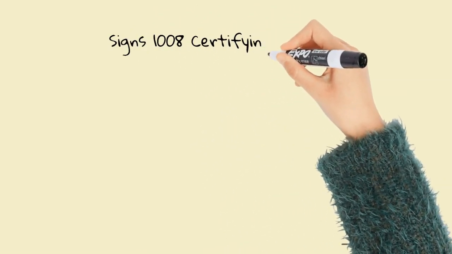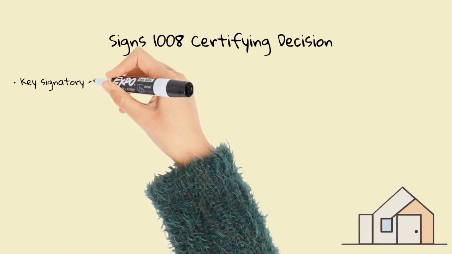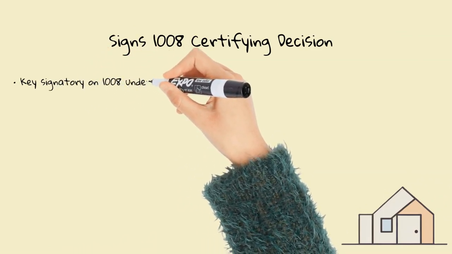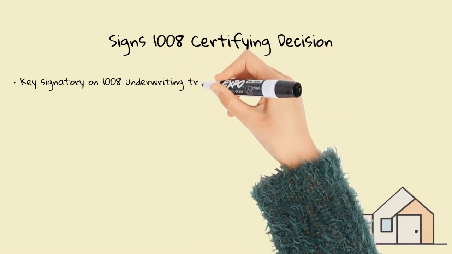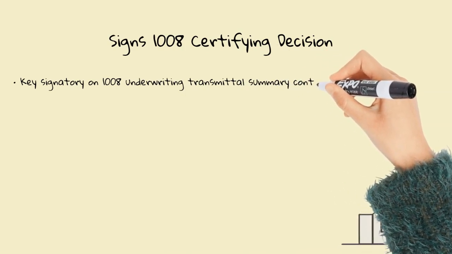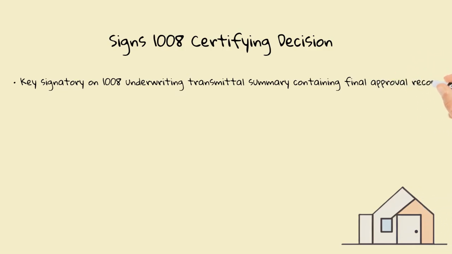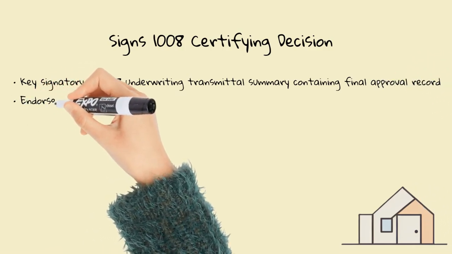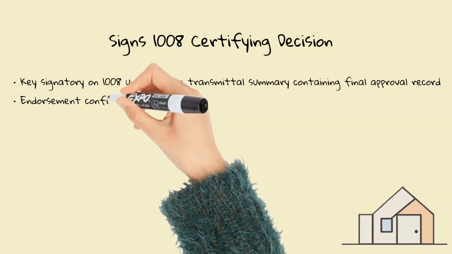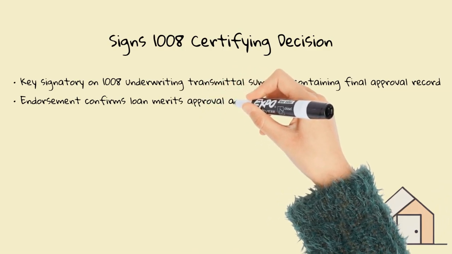Once all loan conditions are satisfied, the underwriter determines whether to give final approval to a loan application. If granting a final loan approval, they provide their final endorsement by signing what's called the 1008, or underwriting transmittal summary. This 1008 form summarizes their findings, analysis, and final recommendation, which is submitted to both lenders and investors as the official record of their approval. By signing this document, underwriters carry immense accountability and liability for their decisions.